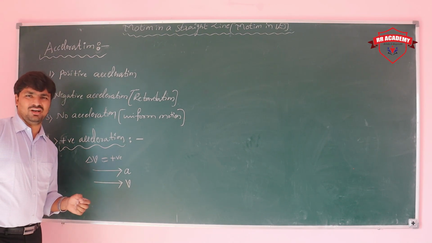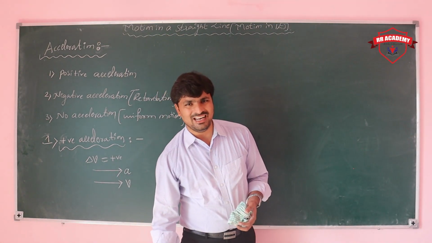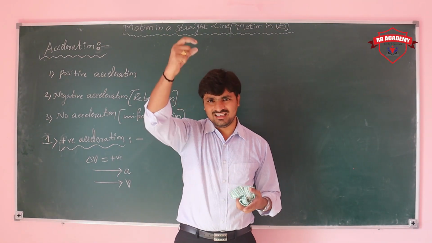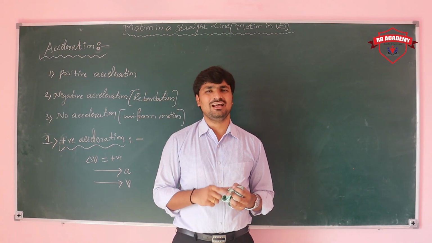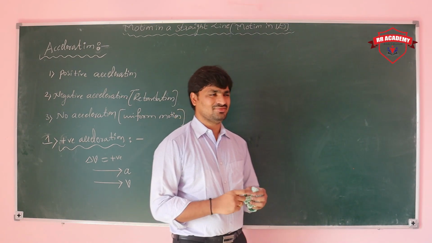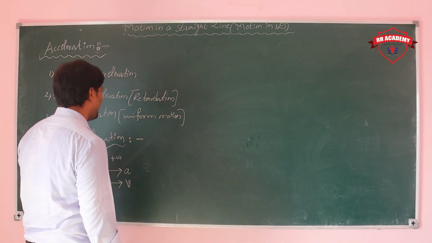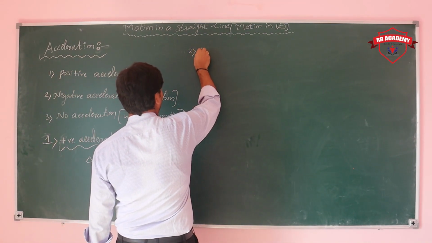Example, freely falling body. You can observe the body is coming in the downward direction with increasing velocity, and the body is also accelerating in the downward direction. So we can take the freely falling body as the positive acceleration condition. Next, negative acceleration or retardation.